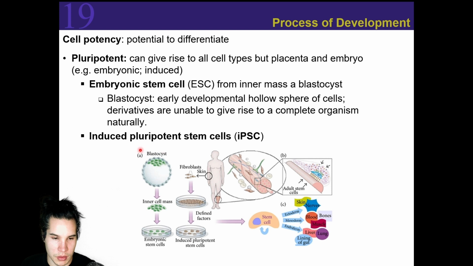So here's an example of the blastocyst or the embryonic stem cells. We would pluck some cells from the blastocyst. Those cells can differentiate into any cell type, or we can pluck some cells from ourselves to induce pluripotency. So we got embryonic stem cells or induced pluripotent stem cells.